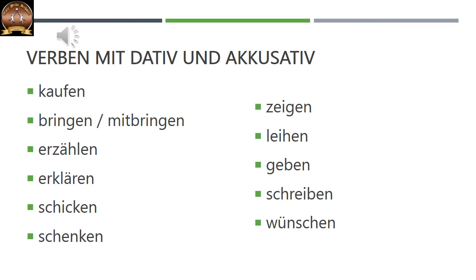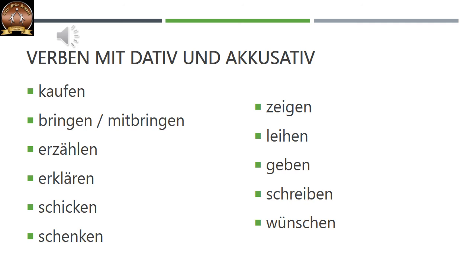Schicken is to send someone something. So if you observe, all these verbs need two objects, a person, whom, and a thing, what. Correct? Next one, schenken. Schenken is to give someone something. Zeigen is to show someone something.